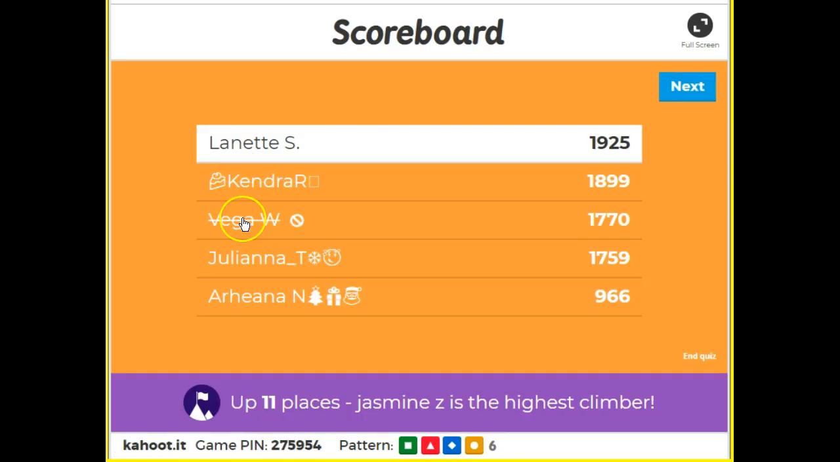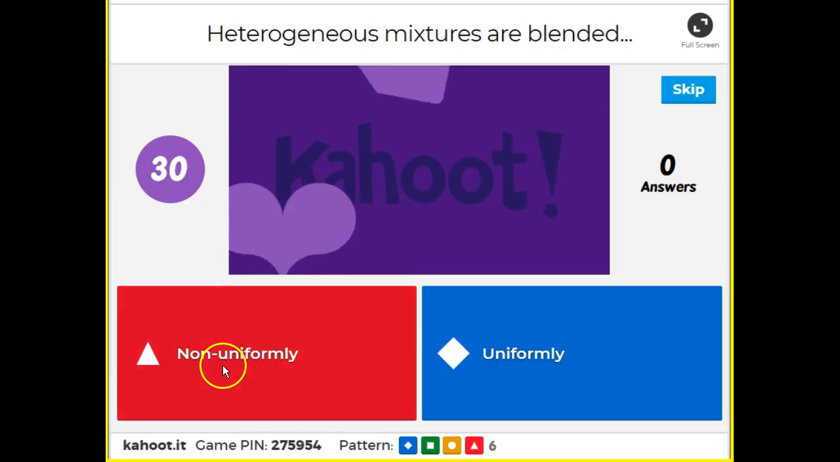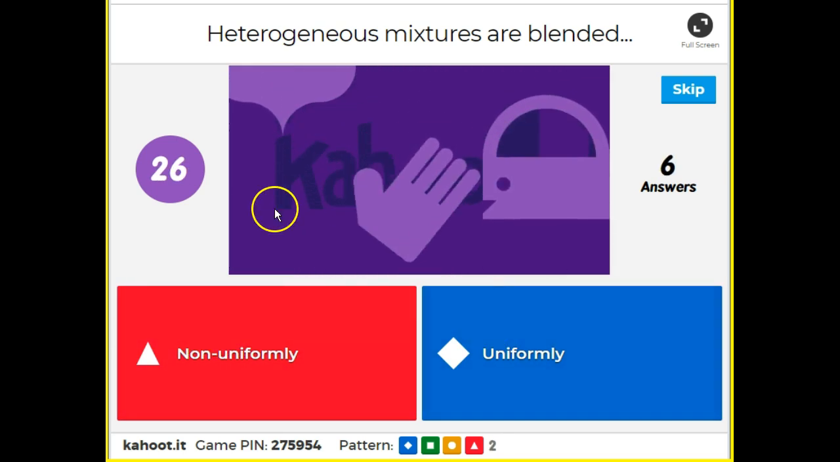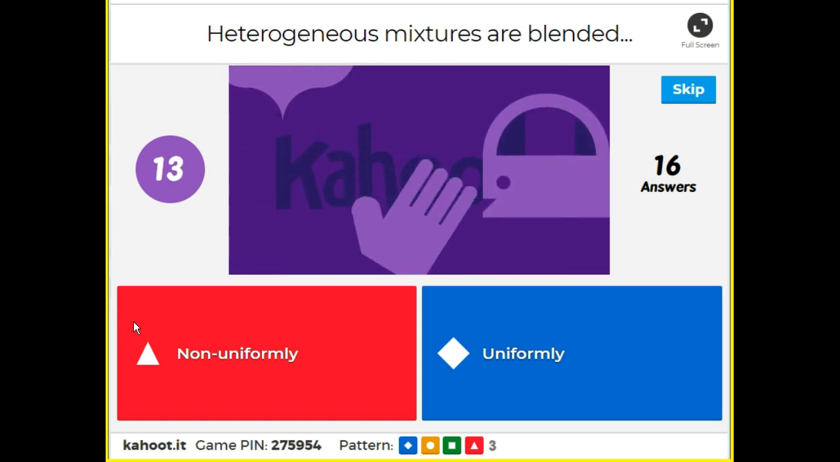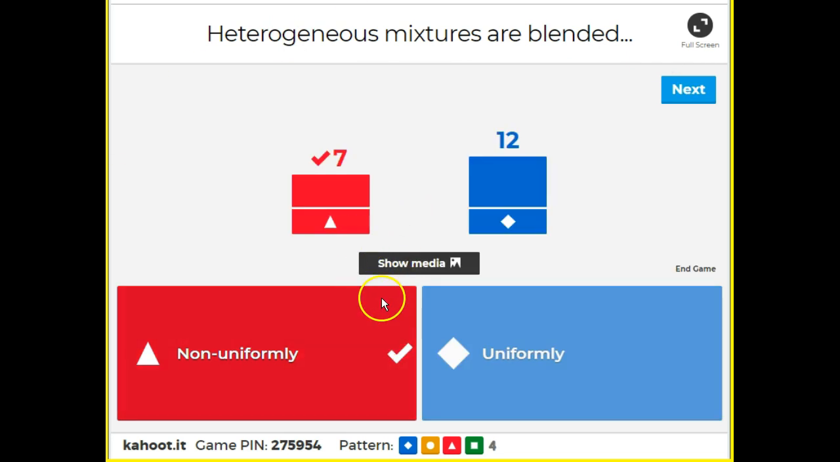Sally in the lead, then Kendra, then Vega, then Juliana, then Ariana. What are heterogeneous mixtures blended as? Are they uniformly or non-uniformly? So red non-uniformly, blue uniformly. Cool. All right, guys. I see Sophia's answers. I see Zoe's answer. 10 seconds, everyone else, to get your answers up here.